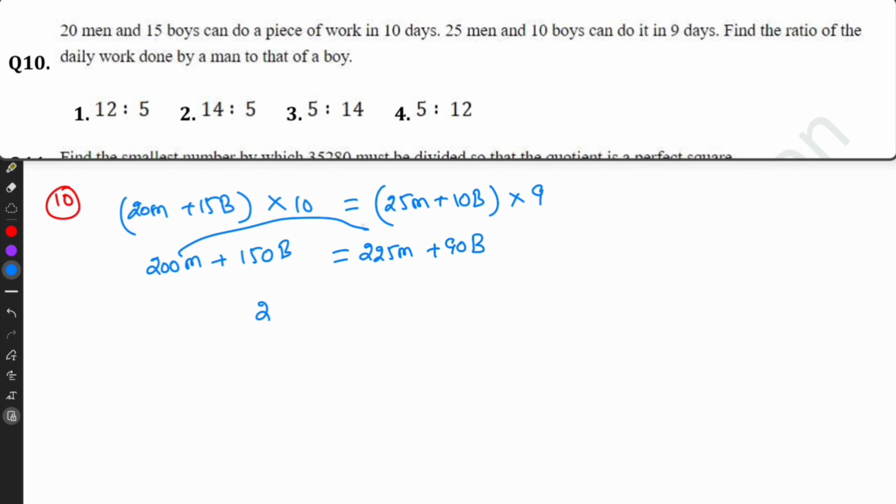So 25 men equal 60 boys. Men is to boys is 12 is to 5. Find the ratio of the daily work done by a man to that of a boy. The answer is 12 is to 5.